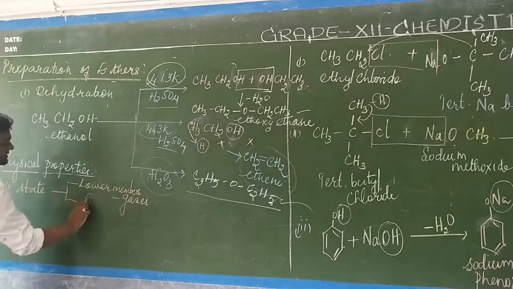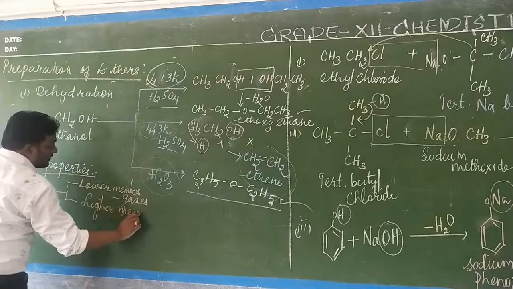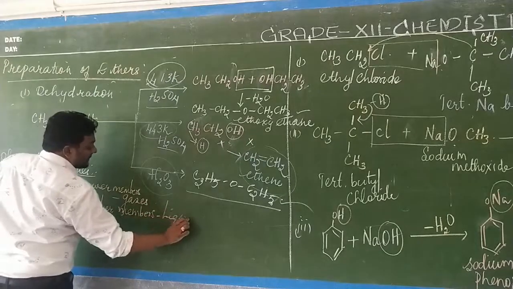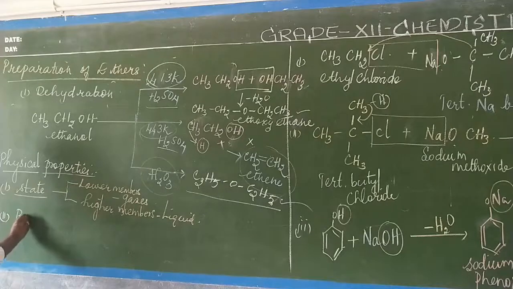The higher members, with an increase in the number of alkyl groups, tend to be liquids. They all tend to be liquid. So this is about the physical state. Now coming to the second one. Next is the boiling point.